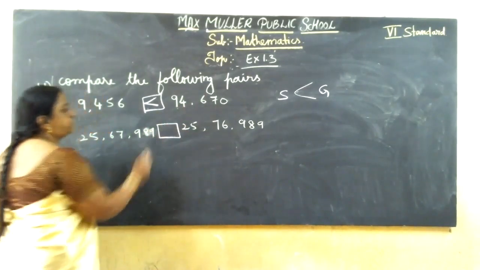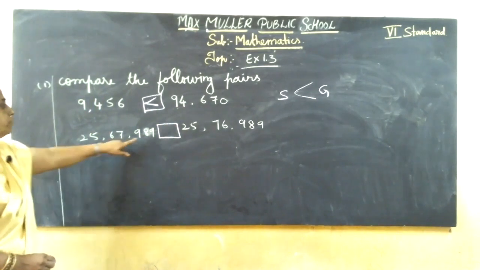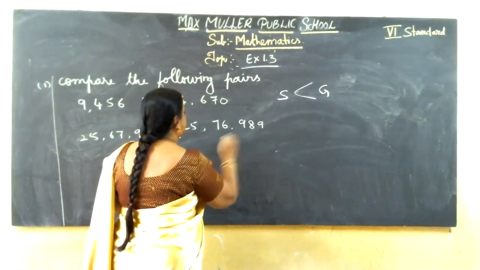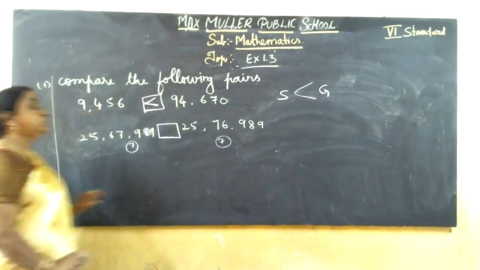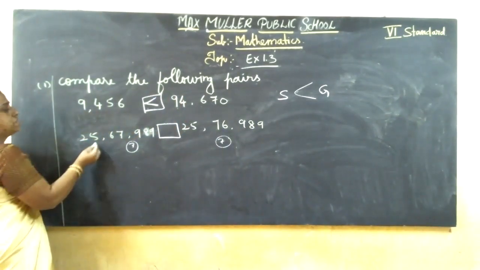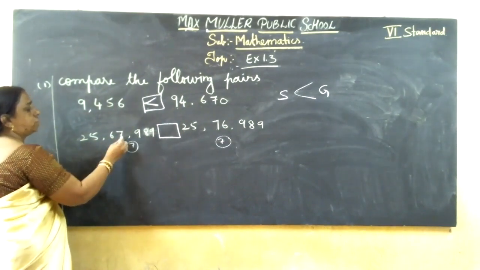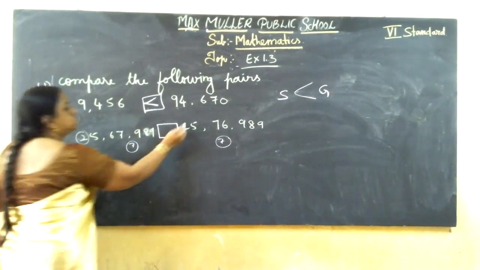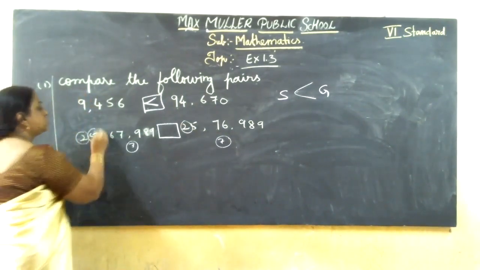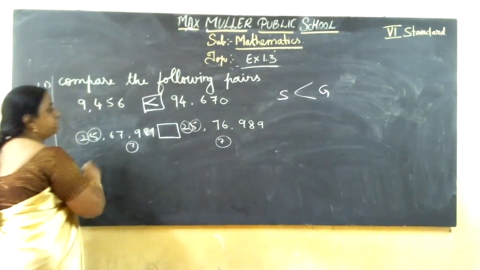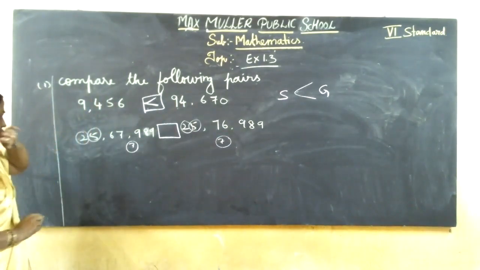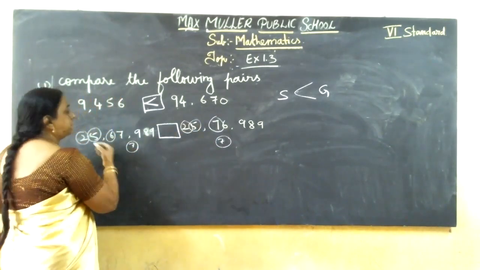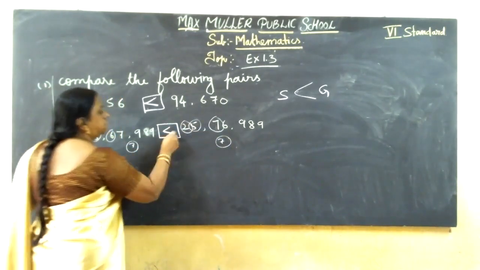Now here, next one. First count the number of digits. Here 1, 2, 3, 4, 5, 6, 7 digits. This side 1, 2, 3, 4, 5, 6, 7. 7 digit, same. So now you should go for the highest place. Highest place is what? 1, 10, 100, 1000, 10,000, lakh, 10 lakh. Here also 10 lakh, equal. Then lakhs place 5, 5, equal. After that, 10,000 place 6 and 7, we got. 7 is greater than 6. So this is greater.